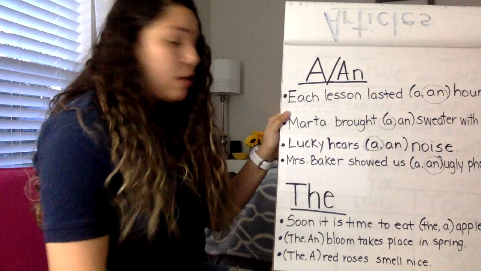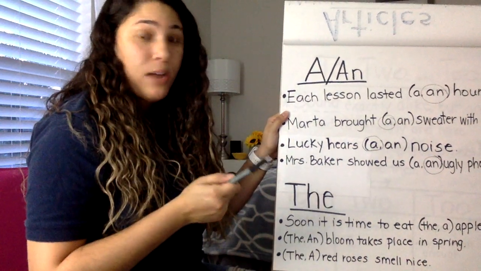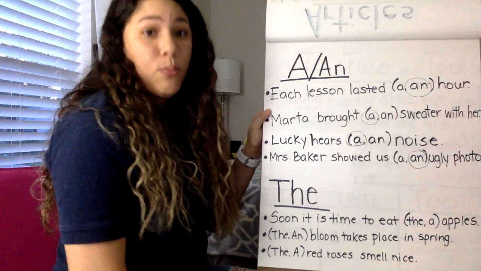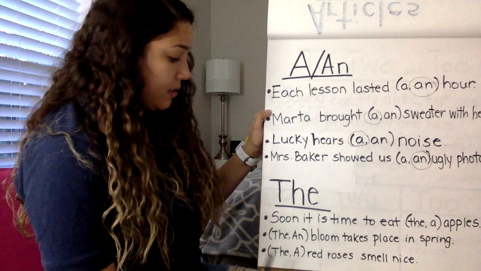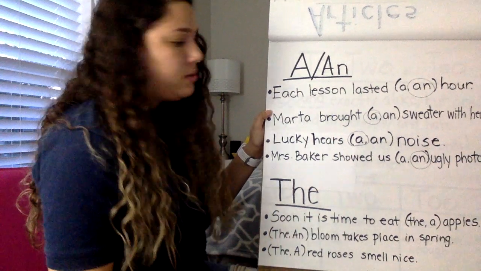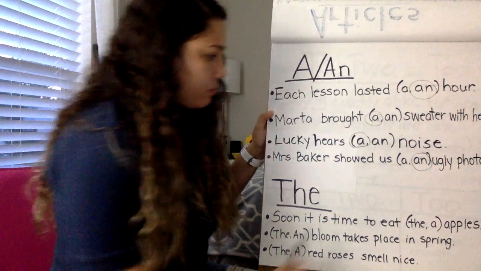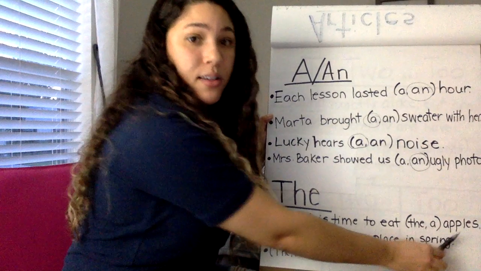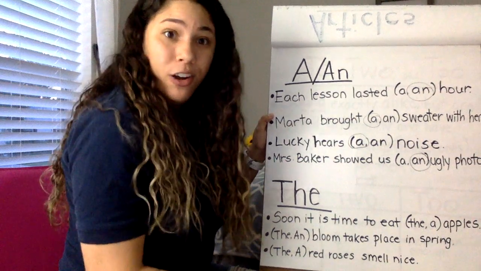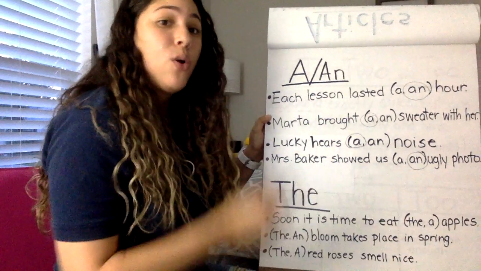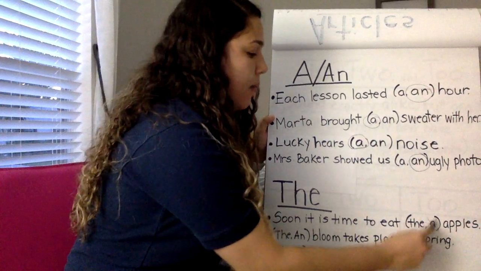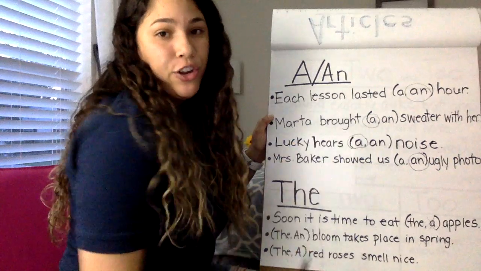Now let's look at the. Now remember, the is used for both singular or plural nouns. So now we have to pay attention if the noun in the sentence is singular or plural. Let's look at the first sentence. Soon it is time to edit the apples or a apples. Now, what's our noun after our articles? It is apples. Is apples singular or plural? Apples is actually plural, more than one. That's why it ends in an S. So if it's plural, what does our article have to be? We know it cannot be a because a is only for singular nouns.